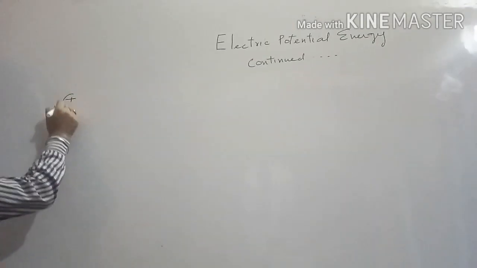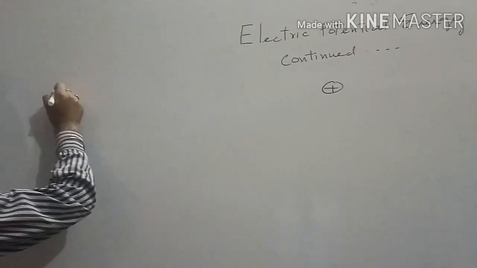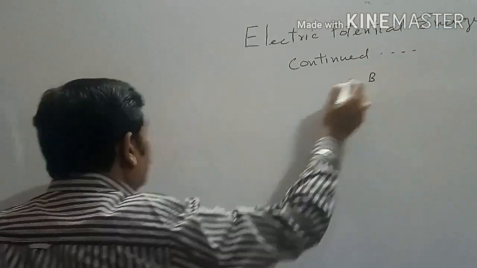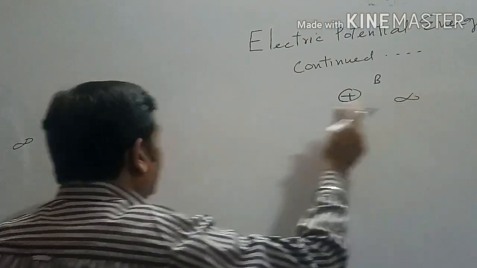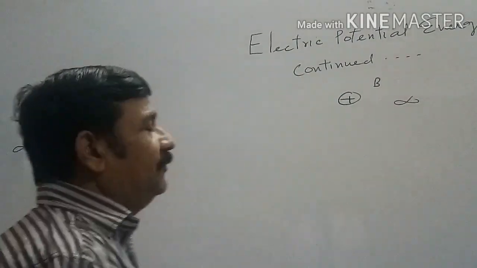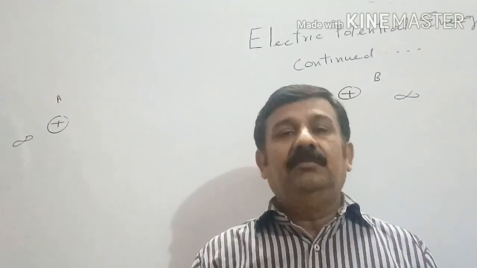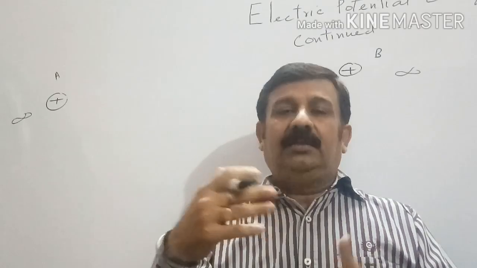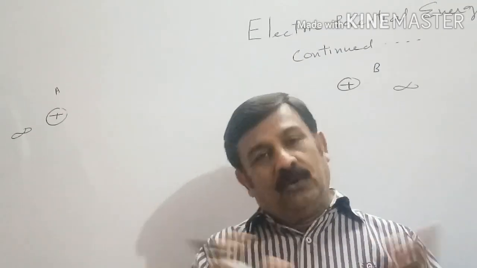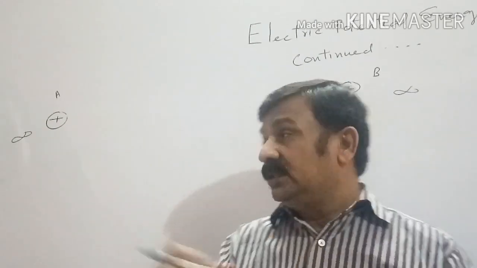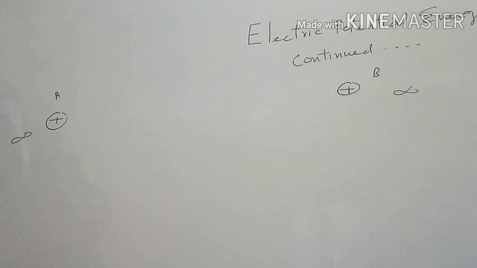If we take two charges initially kept at infinite distance apart, they are not going to form a system, because as the distance between them is infinity, no force is acting, and system means a collection of charged particles, a collection of mass particles exerting some force on each other. So since they are kept at infinite distance, they are not forming a system.